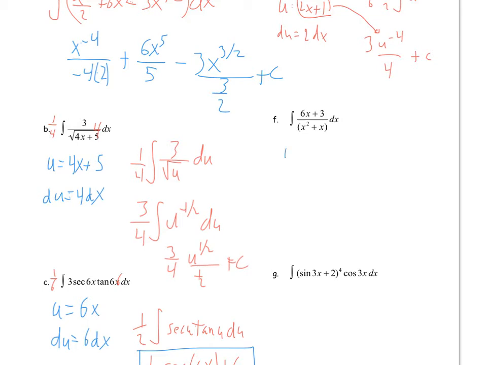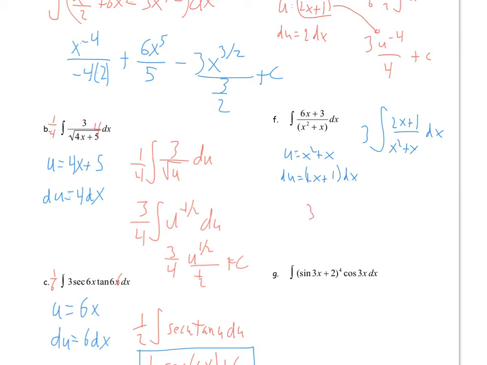On F, let u be x squared plus x, and then our du is 2x plus 1. If I factor a 3 out of the numerator in the original integral, I get 3 times the integral of 2x plus 1 over x squared plus x dx. And so, sorry, du is 2x plus 1 dx. So my du does in fact exist in this problem.